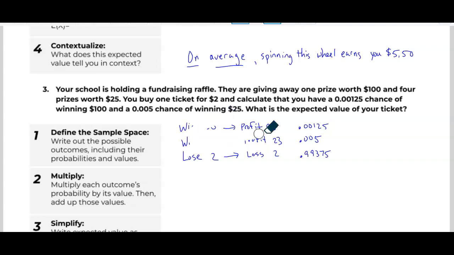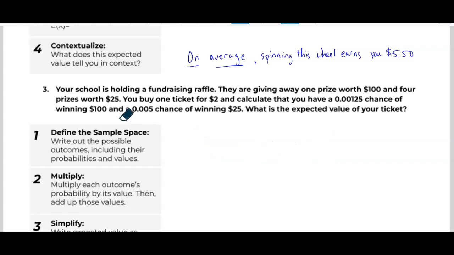All right, let's go back. I need to just clear this out a little bit here. Okay. So what we're going to say for this problem here about this raffle, we're going to look at the possibility of win 100 or win 25, right? So if we win 100, that's going to happen 0.00125. Winning 25 is going to happen 0.005.